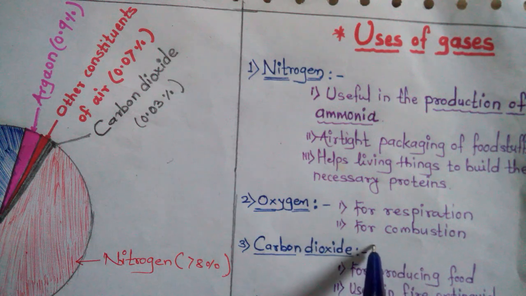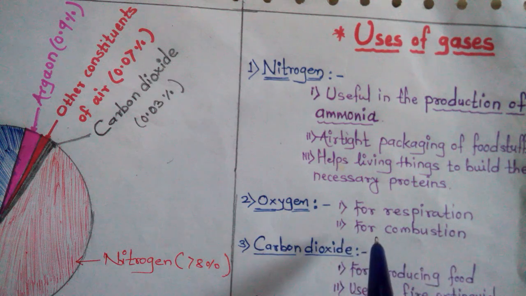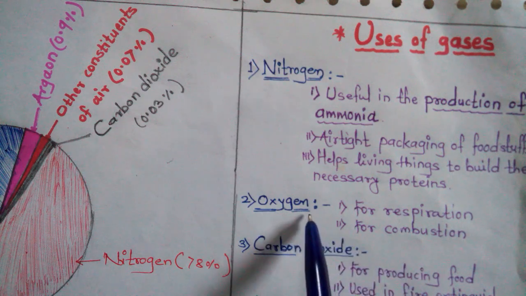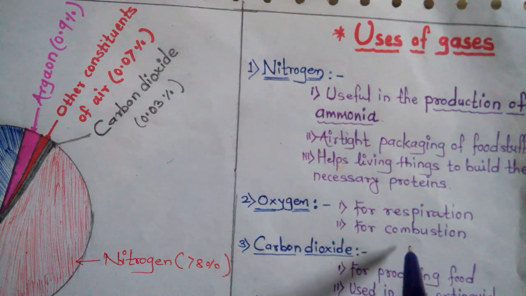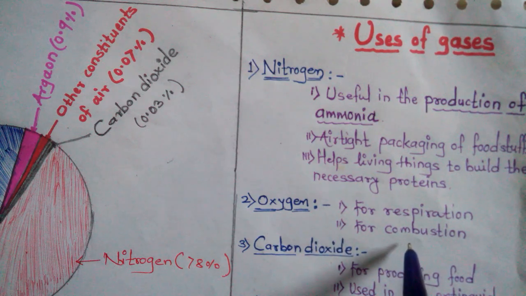Then the next one, for combustion. Combustion means what? In Marathi we say jwalan. Oxygen is used for combustion.